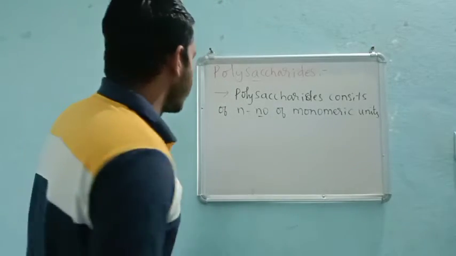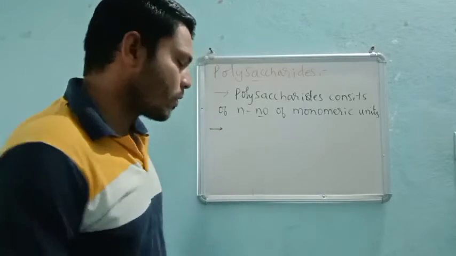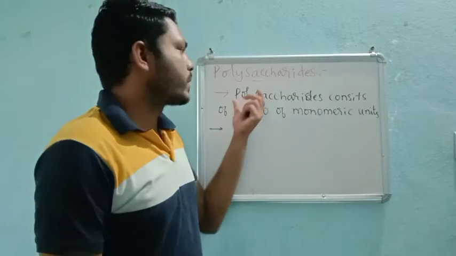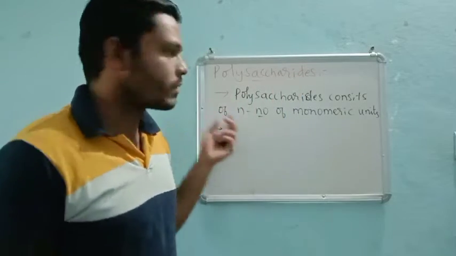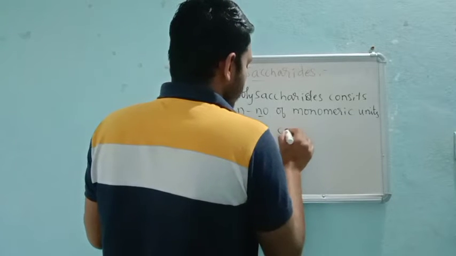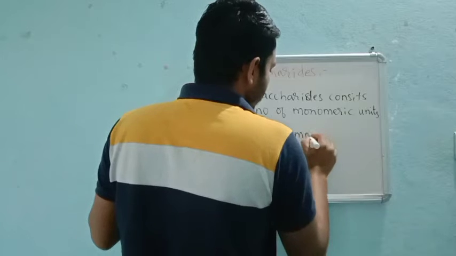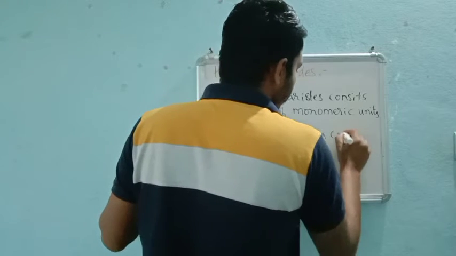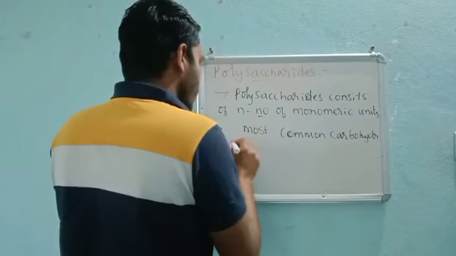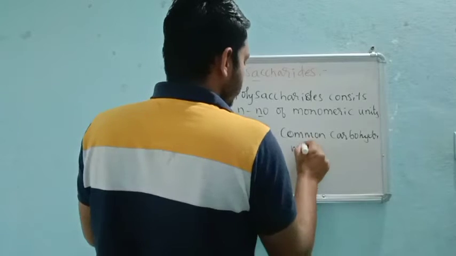Coming to the next point, polysaccharides are the most commonly available carbohydrates in nature.